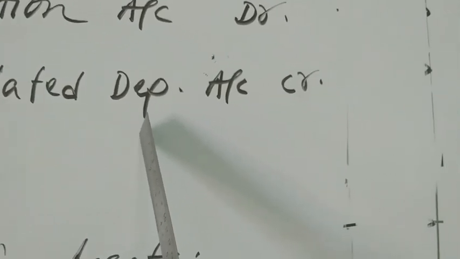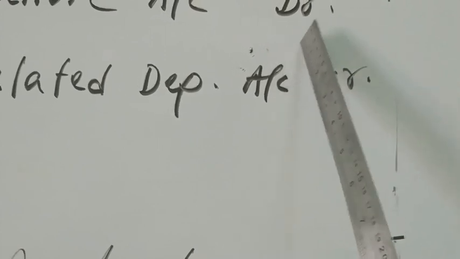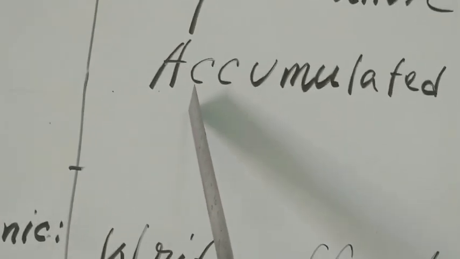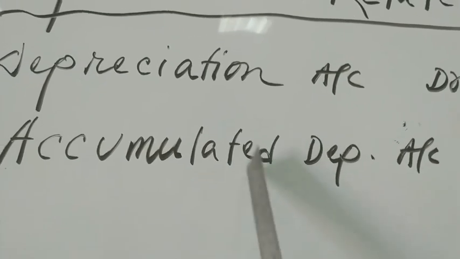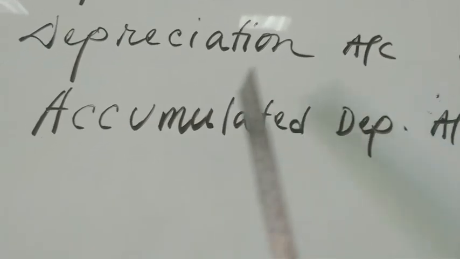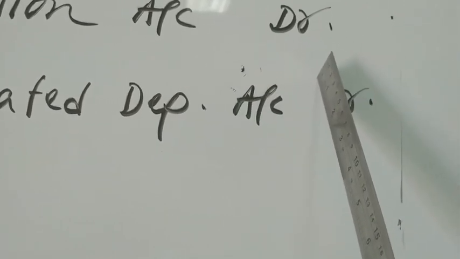Within brackets, you have to write here the name of the asset. That account will be credit. So, name of the asset means if the depreciation is for furniture, then depreciation account debit, accumulated depreciation within brackets furniture account will be credit.